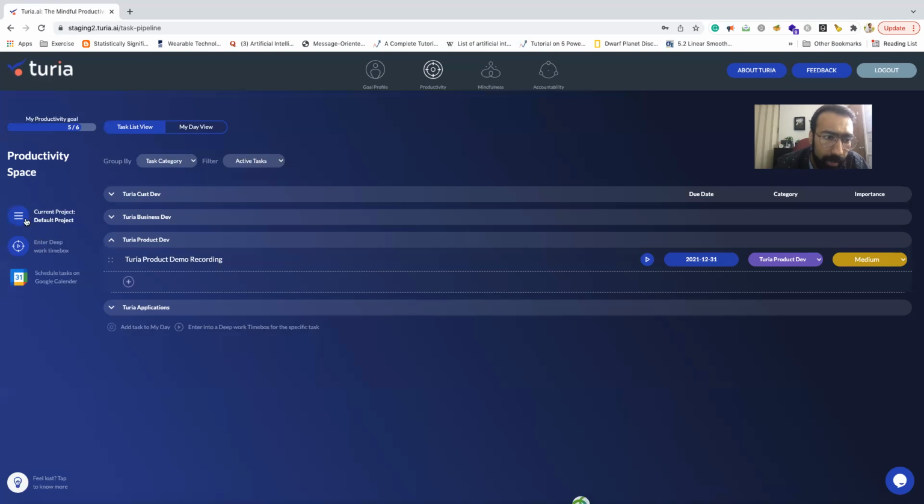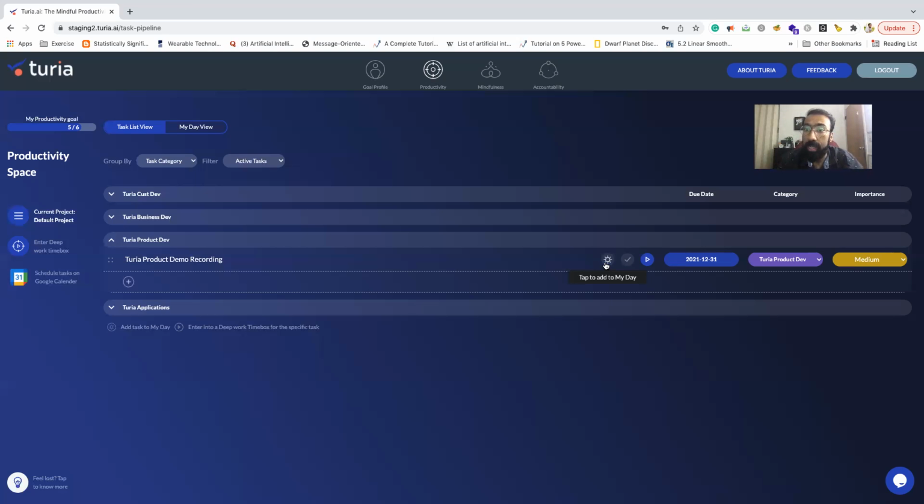Now, other than adding more projects and adding your tasks here, the key thing is that this is designed to help you get rid of overwhelm and focus on narrow, specific things, right? So what is your focus for today, right? This is where we have this feature called My Day. Here you can see this is your task list view. This is your My Day view. The research backing Turia says that you focus every day, you make a clear priority list of what is your today like.